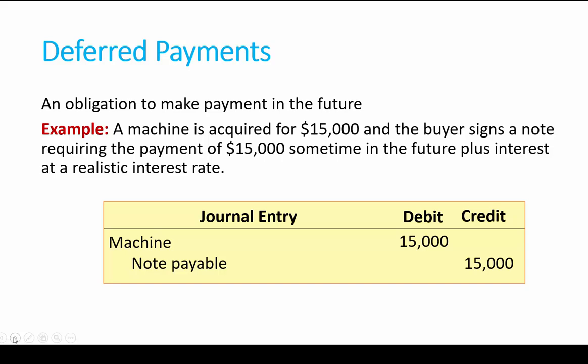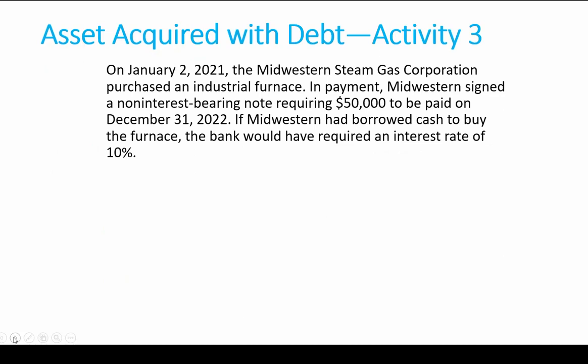Okay, so now let's look at another example where we have a non-interest bearing note. So here, the company is buying a furnace and they're signing a non-interest bearing note requiring $50,000 to be paid December 31st, 2022. So what they're saying is there is no interest rate printed on the note. What the note says is, in 2 years, you have to pay me back $50,000. And remember that non-interest bearing note simply means there's no interest printed on the note.